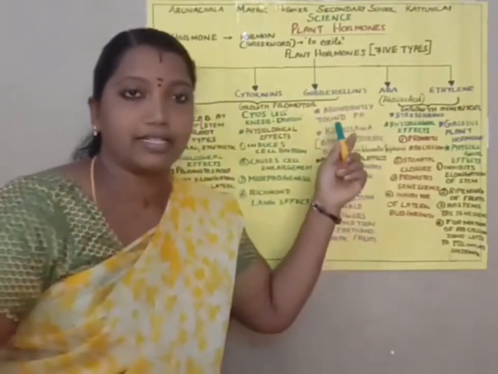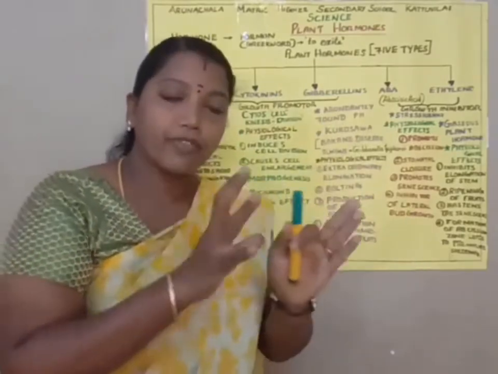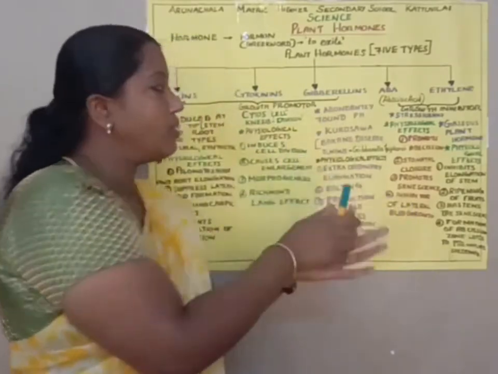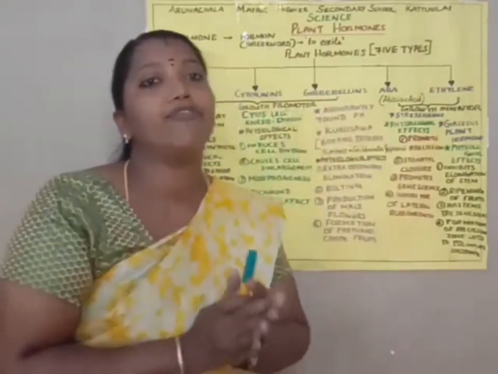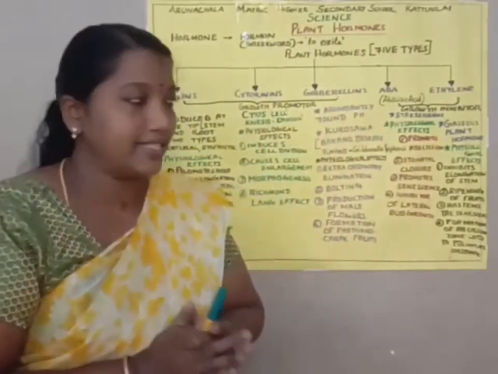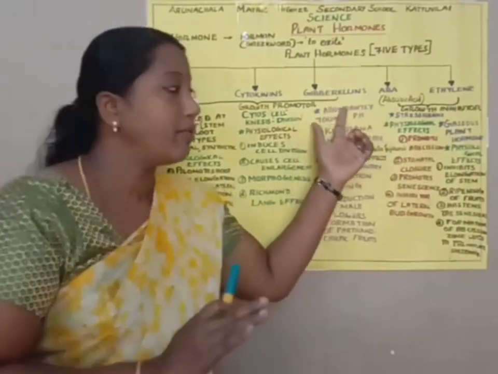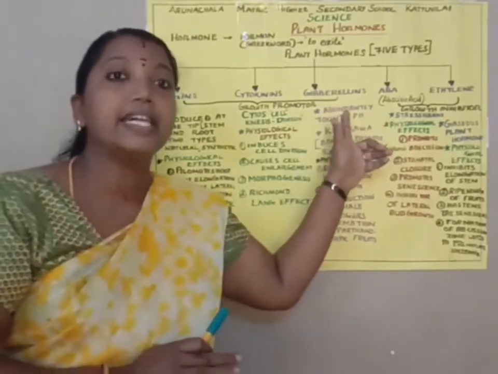Next we are going to learn about the third hormone, which is called gibberellins. Compared with the other two hormones, gibberellins are the most abundantly found hormones in plants.